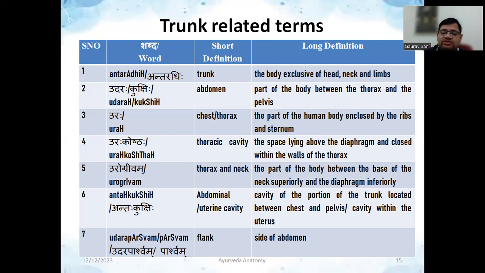Then antha kukshi. Antha kukshi can be a synonym for the abdominal cavity only, the cavity of the portion of trunk located between the chest and pelvis, or sometimes this is also said to be for uterine cavity. In certain references we are also going to get this when we talk about the reproductive parts of the female. Then also this will be for uterine cavity also.